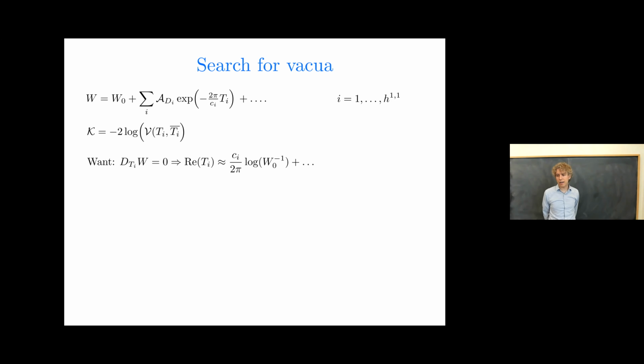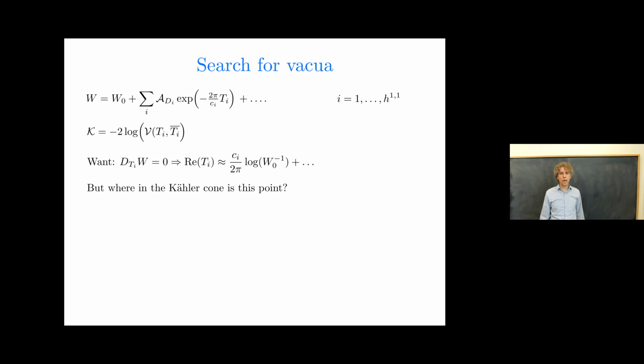If you remember the CIs, or the dual Coxeter numbers, you see rather quickly that the Kähler moduli will have volumes that are proportional to log of 1 over W naught, which is big, times a factor CI over 2 pi. And so that just means that the SO8 stack divisors have to be 6 times bigger than ED3 divisors in order for them all to be commensurate contributions at the F-flat configuration. All right, so this is the equation that we'd like to solve, but where in the Kähler cone is a point obeying this condition?